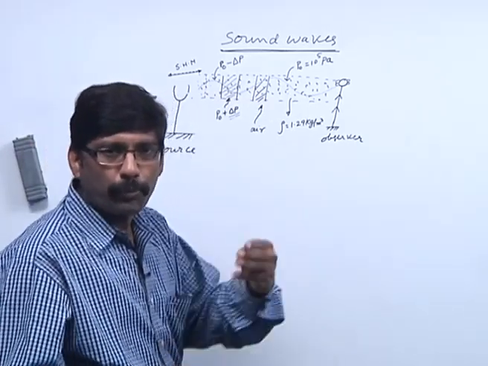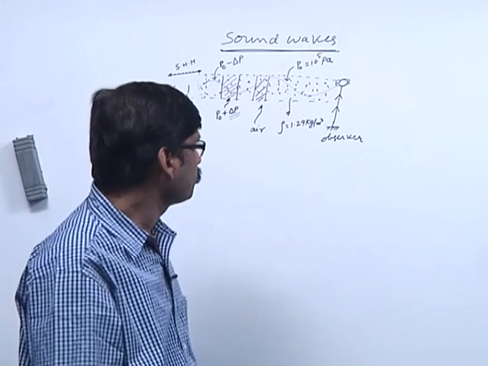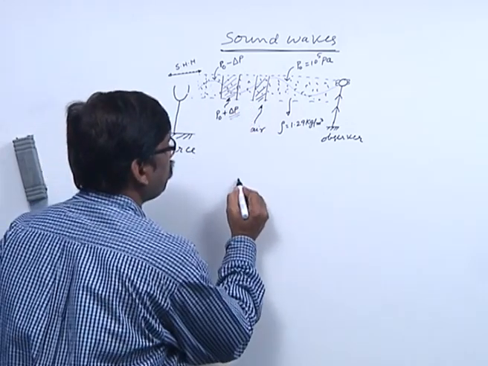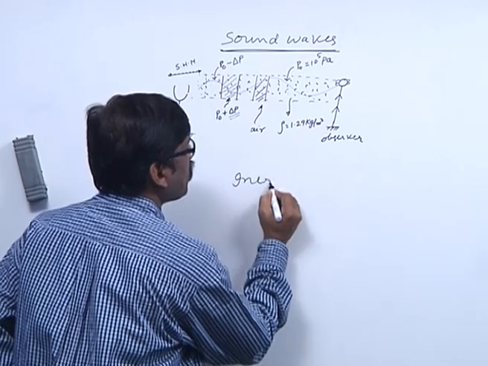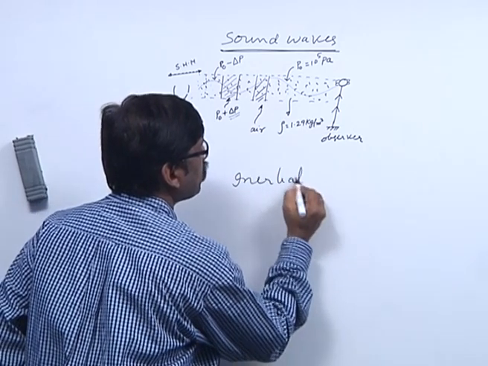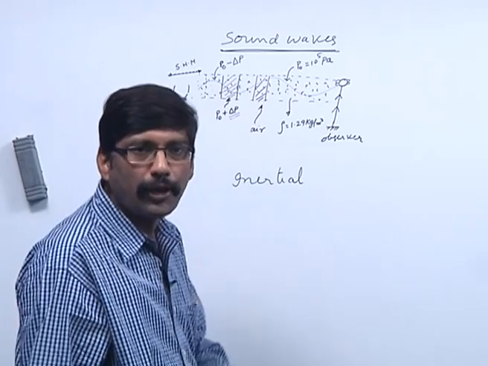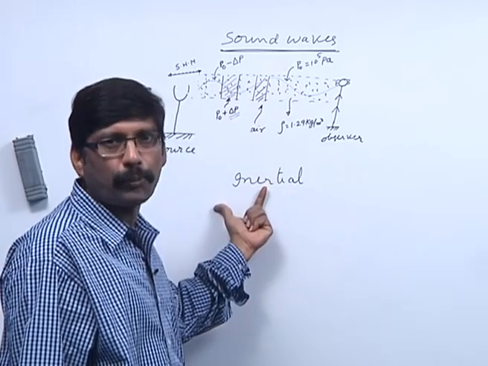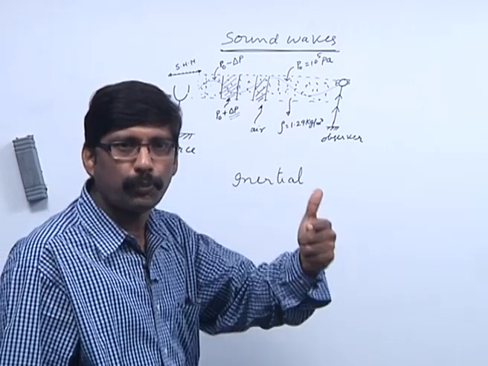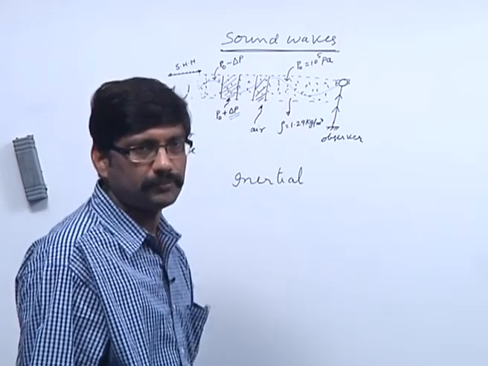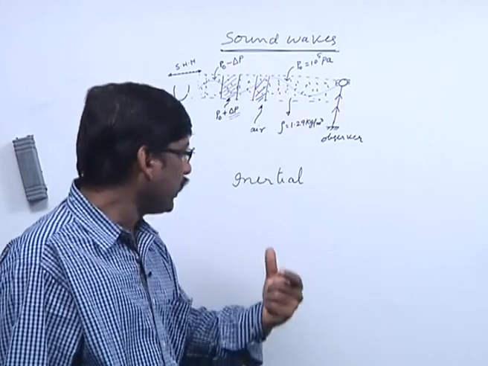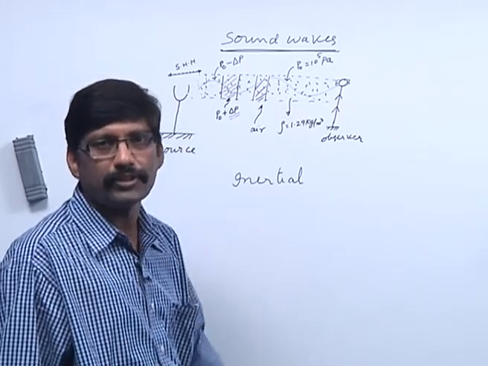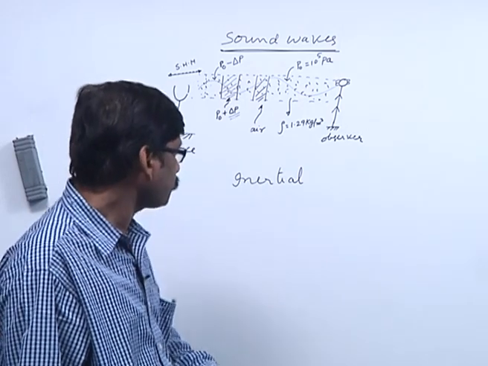One more important property for propagation of sound is that the medium must be inertial. As you know, inertia is the property of body or medium which opposes change in the state. In mechanics, we learn the mass of the body is the measure of inertia.